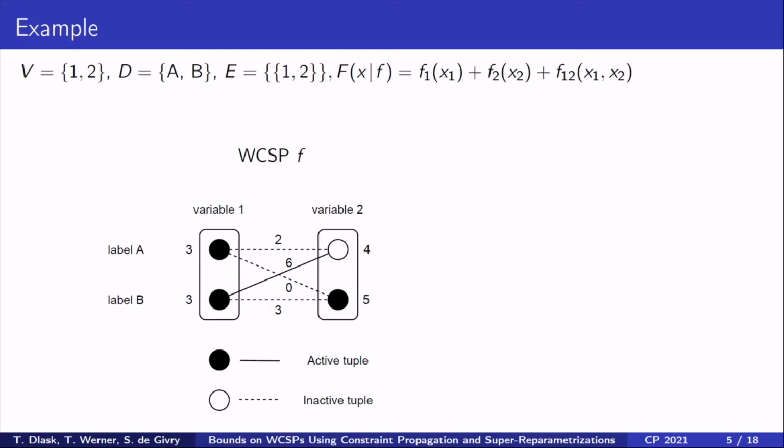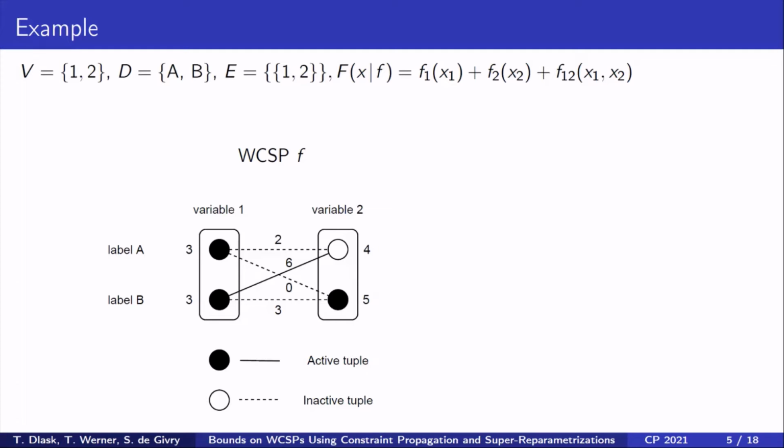As an example, consider a weighted CSP with two variables, a single edge between them, and the domain consisting of two labels A and B. In our pictures, variables will be depicted as rectangles, tuples as circles and line segments, and weights are written next to the circles and line segments.